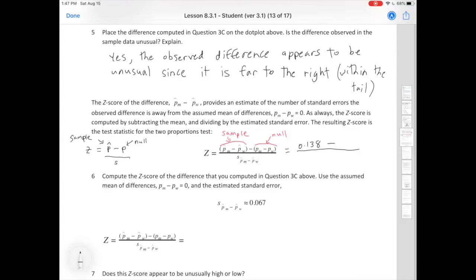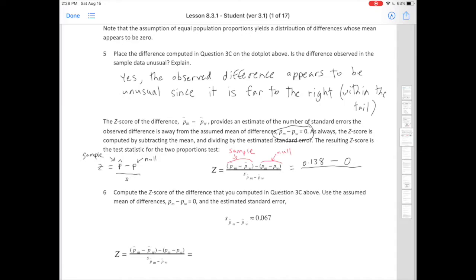Now you're gonna like this part. What did the null say that those were equal to? Well, remember, we are assuming, guys, the null hypothesis is always assuming that they're equal. So if they're equal, that means that their difference is 0, isn't it, right? We're always assuming this. And so this is always going to be 0 when you're doing a hypothesis test and finding the z-score.